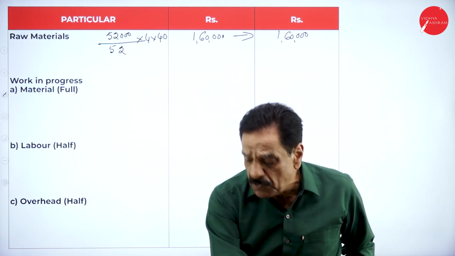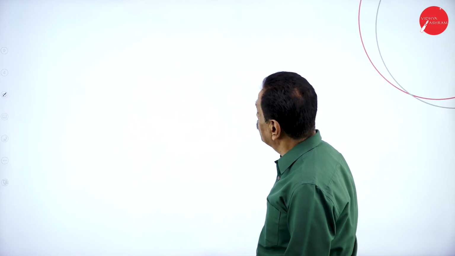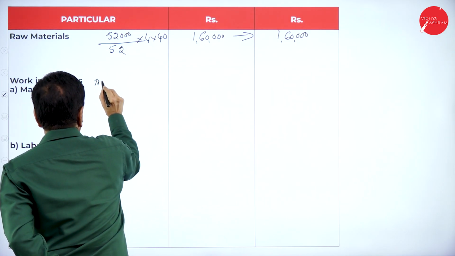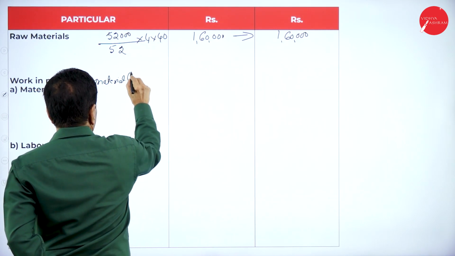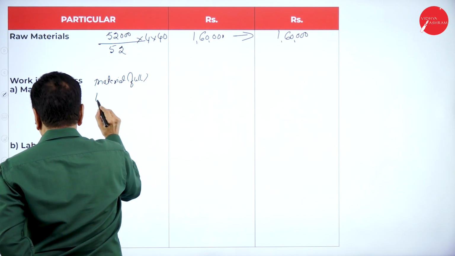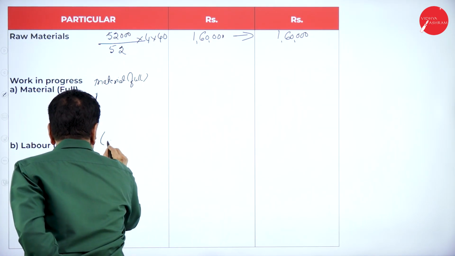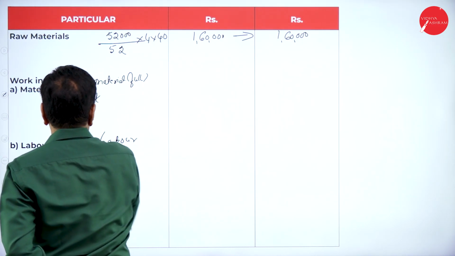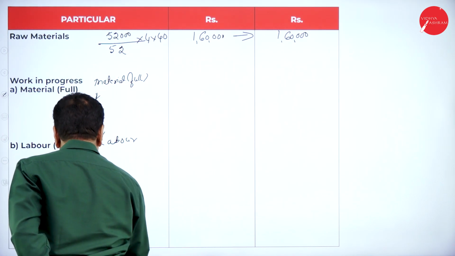Then work in progress. We already worked out here in the working note. Material full, labor half, overhead half.